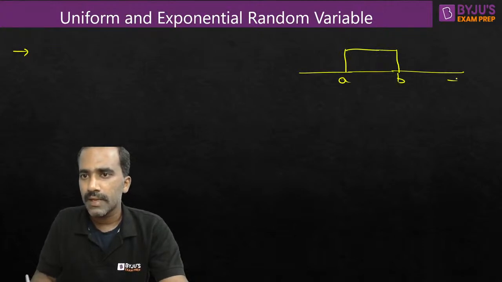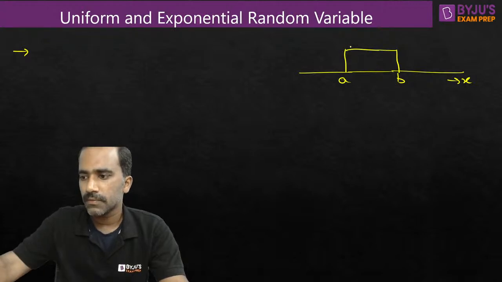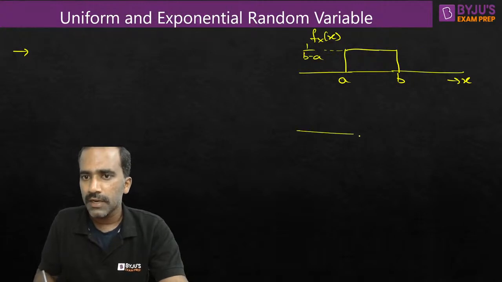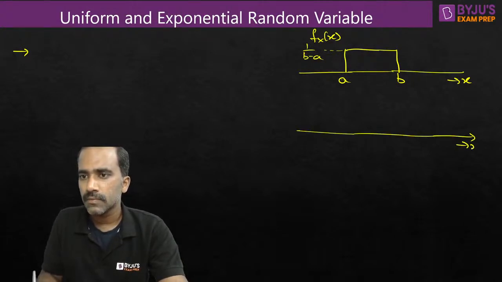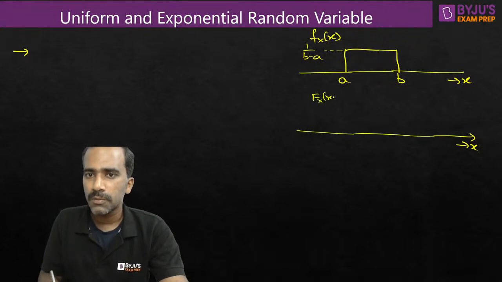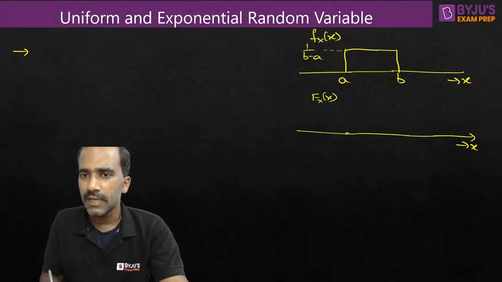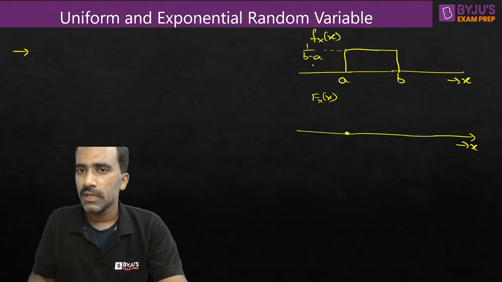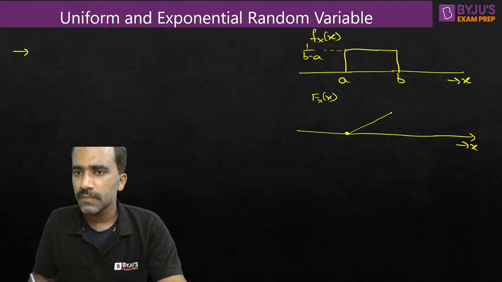A to B as a function of x. If this is the PDF of a random variable, the height is 1 by (b minus a). Now if you integrate it, you'll get the CDF, right? For the CDF FX(x), it is the accumulated PDF. From minus infinity till a, there is nothing to accumulate, but from a to b, there is something to accumulate. So integrate this function to get the CDF. 1 by (b minus a), a constant, integrated becomes 1 by (b minus a) into x. It's a linear function. Now after b, there is nothing to accumulate, so it will stay constant.